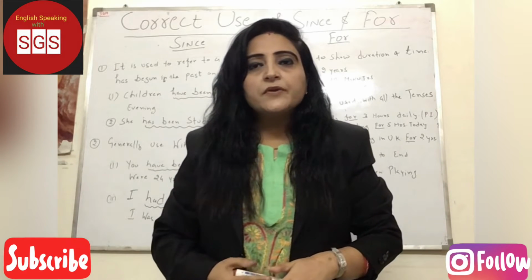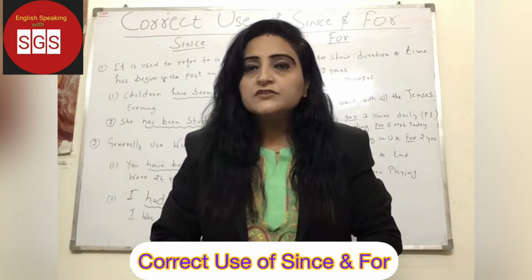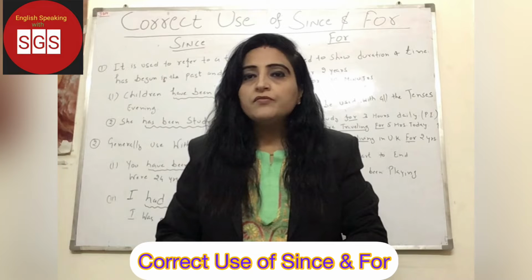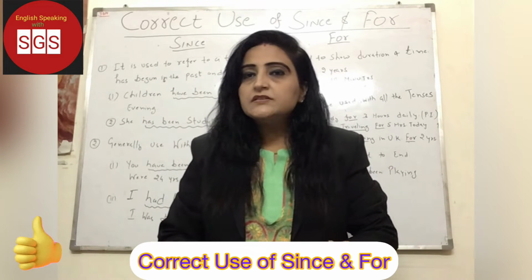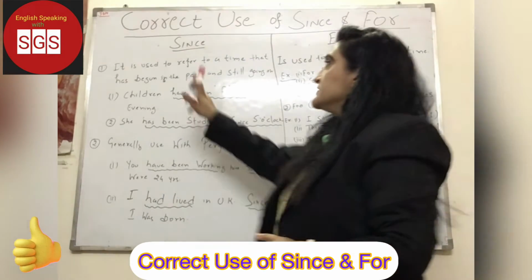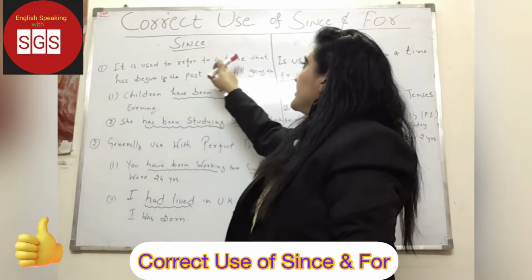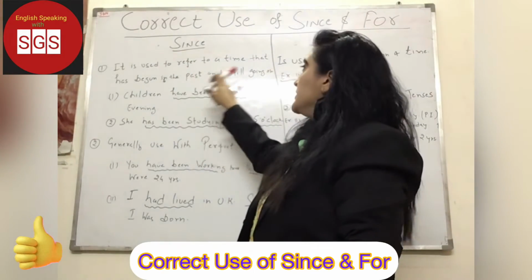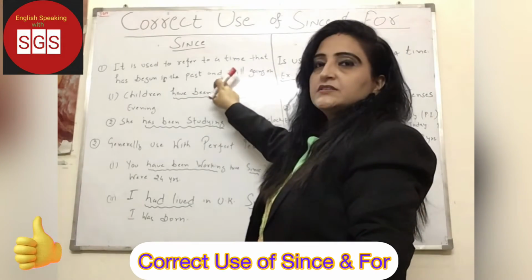Today our class topic is correct use of since and for. What is the topic? Correct use of since and for, or difference between since and for. Okay, so since. Where we use since, it is used to refer to a time that has begun in the past and is still going on. Okay, what does that mean?